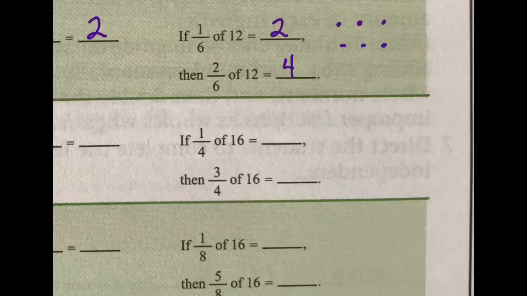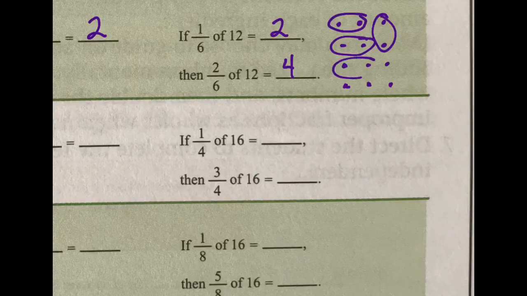Think of it as we have 6 things, and we're dividing it. Oh, wait, there's 12. Sorry. We're doing 12. We'll just say cookies again. 12 cookies. We're dividing it into groups of 6. So that means that there will be 2 in each group, correct? 1, 2, 3, 4, 5, 6. And I'm going to use another color here. So one group is 2.